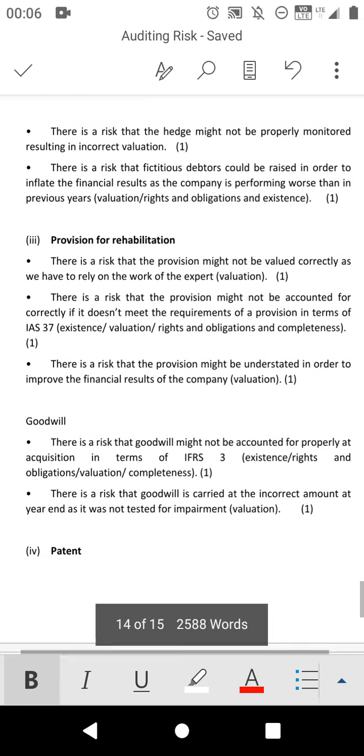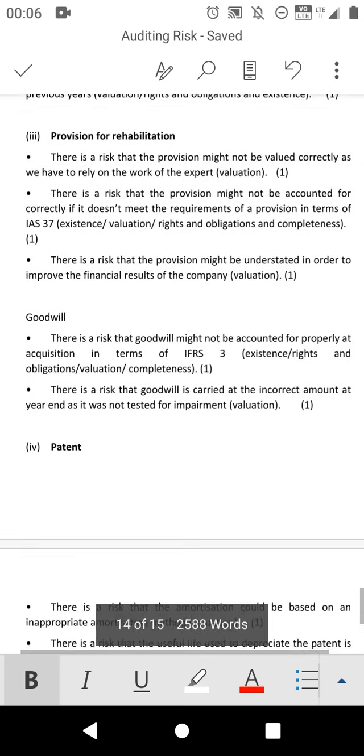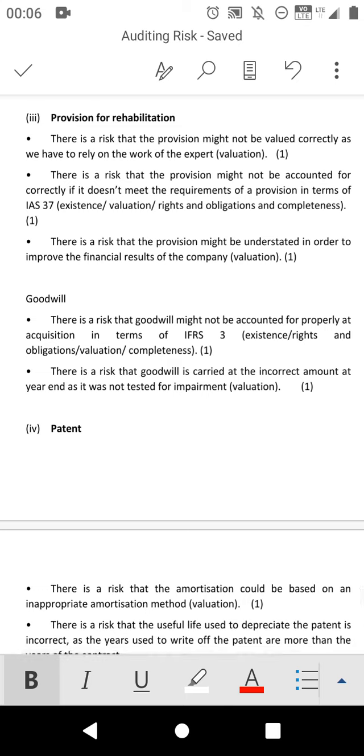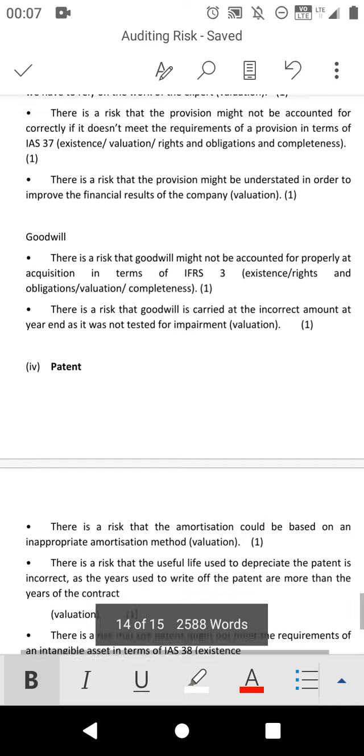Okay. Then the other one is goodwill. There is a risk that goodwill might not be accounted for properly in terms of IFRS 3. So this one, they started with the accounting one. So for this point, there is no need for you to check the scenario, guys. Just cram it. If it comes, write it first. After that, go to the scenario, try to check something.